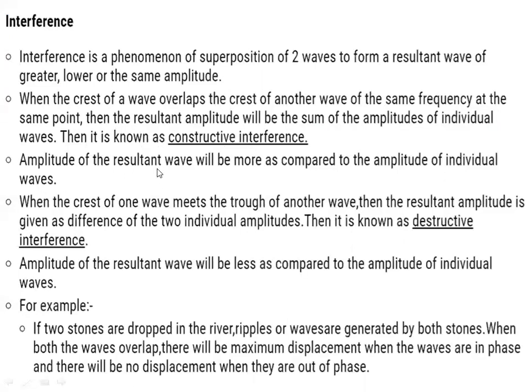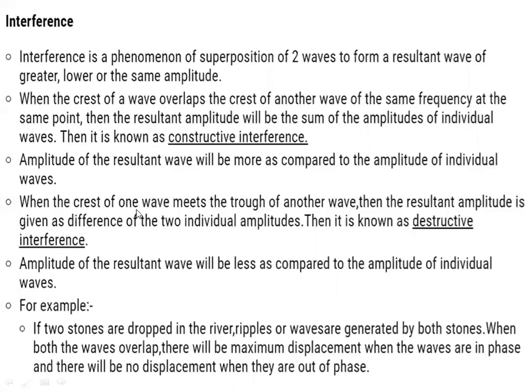The amplitude of the resultant wave will be more as compared to the amplitude of the individual waves. If two waves are coming, and you compare to those two amplitudes, this resultant amplitude will be higher. So this is an example we can consider for constructive interference.